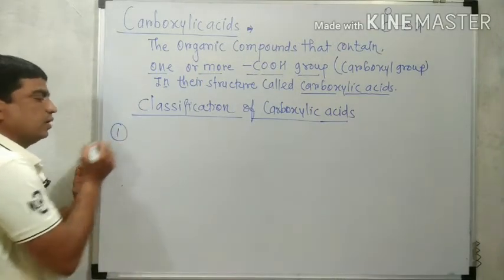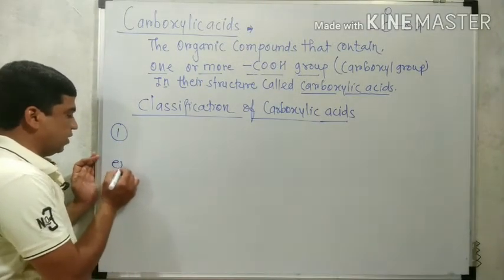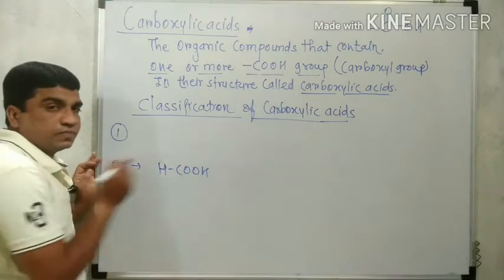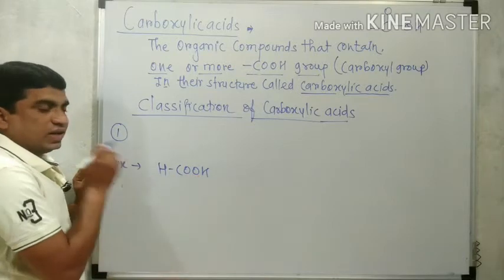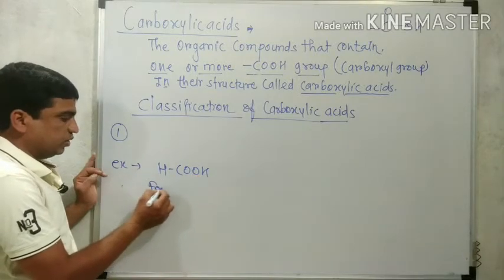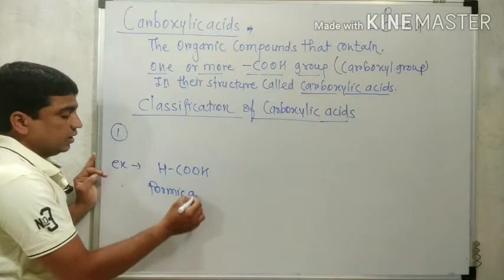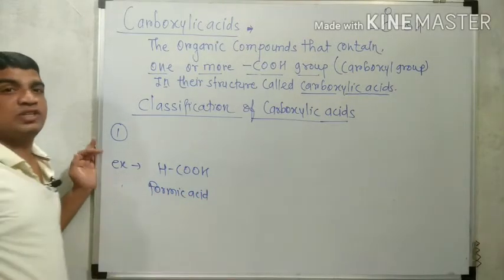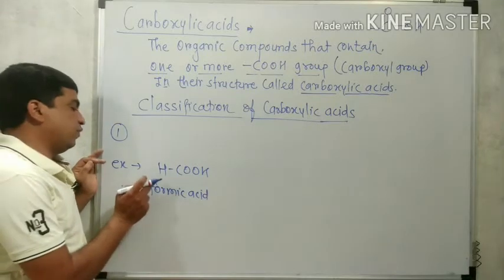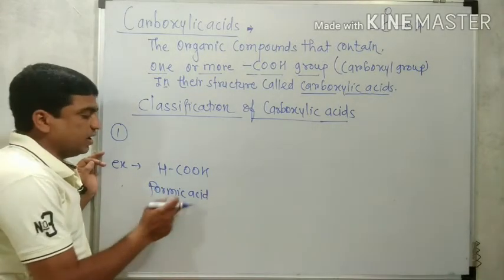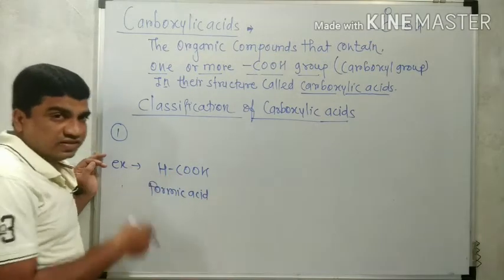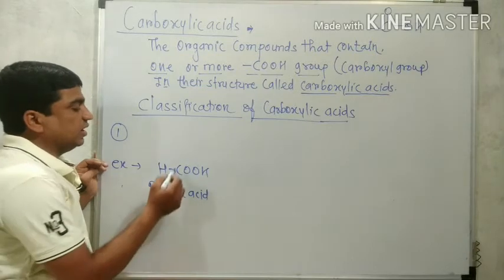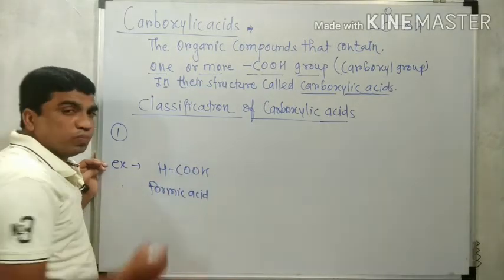For example, if this is our first example, here the COOH group is attached to hydrogen. The common name of this structure is formic acid. We will describe this in nomenclature, our next topic, the nomenclature of carboxylic acids. Therefore, the first acid is formic acid, HCOOH. This is an aliphatic carboxylic acid. So, this structure contains only one COOH group.